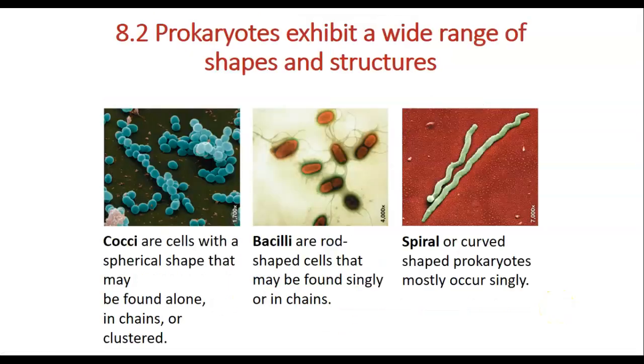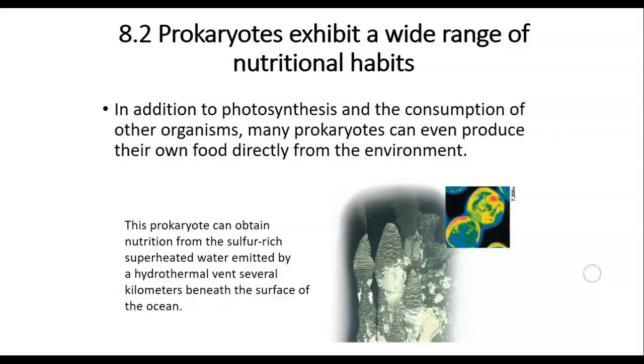There is a wide range of shapes and structures in prokaryotes. Some are spherical. They look like a ball. They can be found either alone, in chains, or clustered. Some are rod-shaped with little cilia structures on the surface. They can also be found either in a chain or in a single form. Spiral form is a very common shape of prokaryotes. They are often found individually. They're not clustered together.